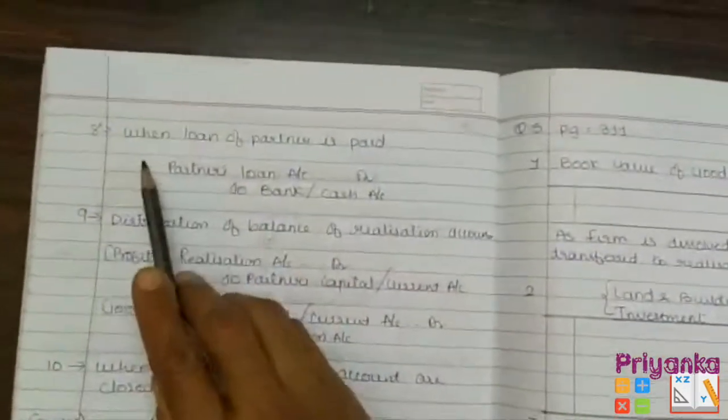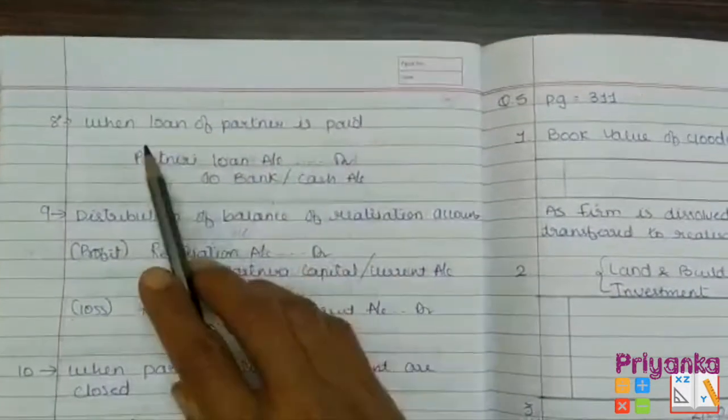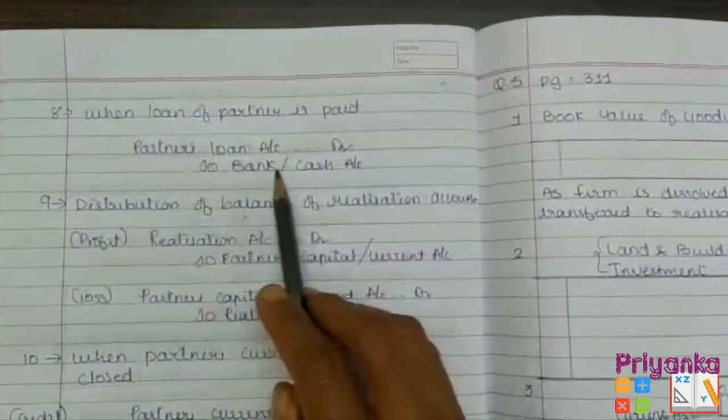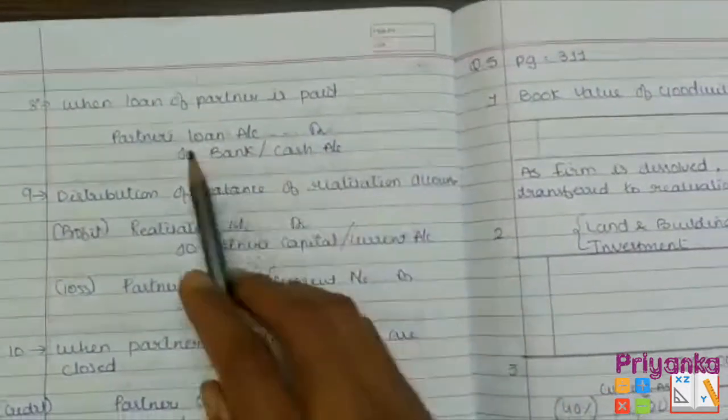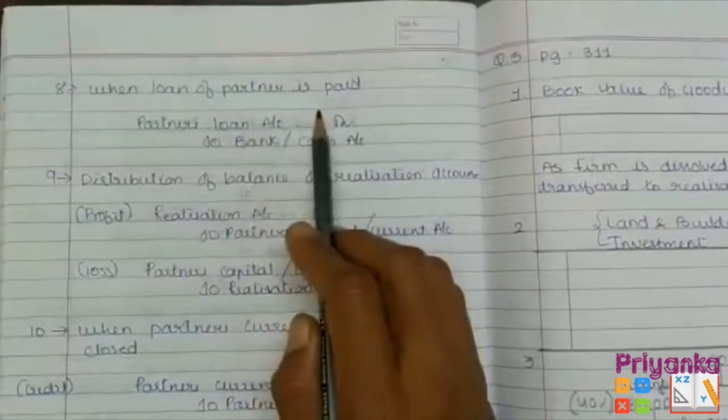Moving to the next journal entry. When loan of partner is paid, जब पैसा दिया जा रहा है तो obviously कंपनी फर्म में से पैसा जा रहा है, to whom we are paying? To the partner's loan account.